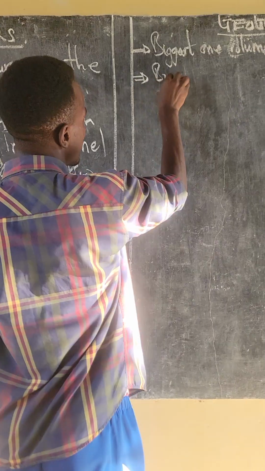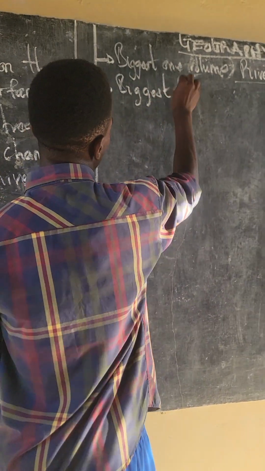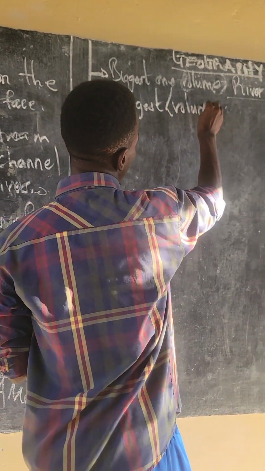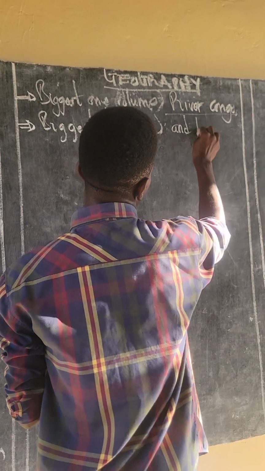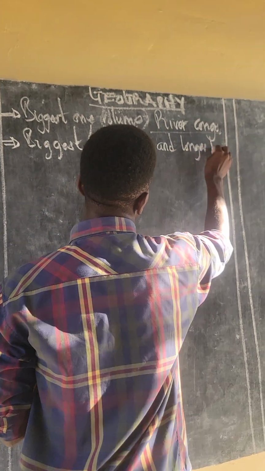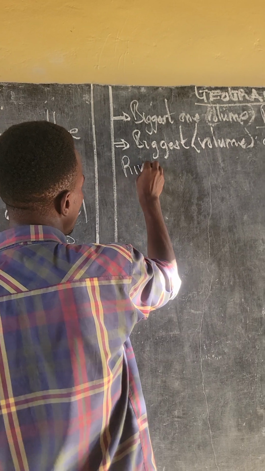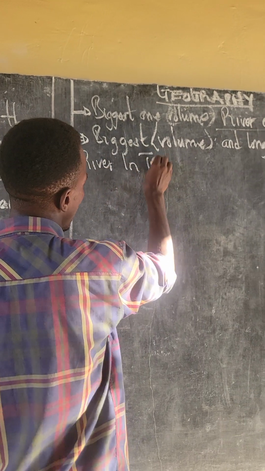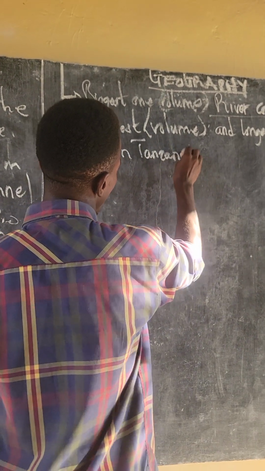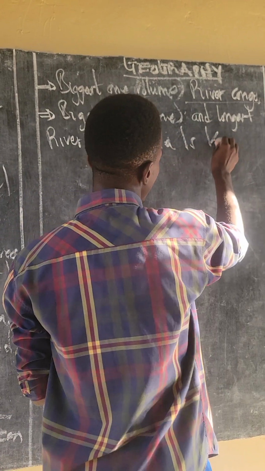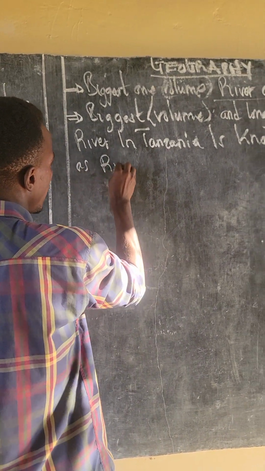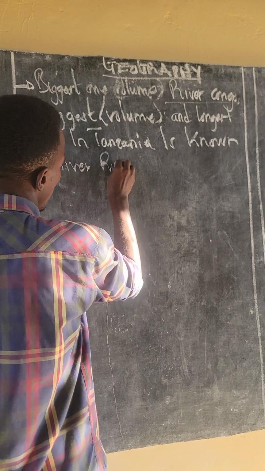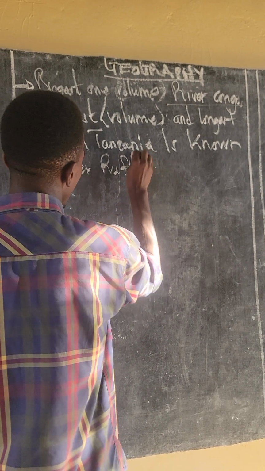And then we have some unique river in Tanzania. Here we are talking about volume, the biggest, the largest, and the longest river in Tanzania is known as River Rufiji.